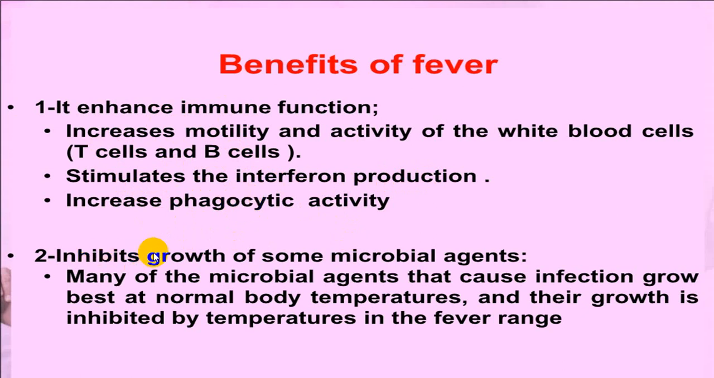At a higher temperature, it inhibits the growth of some of the microbial agents, and thus many microbial agents that cause infection grow best at a normal body temperature. But when the temperature is elevated, the growth of a good number of microbial agents is inhibited. So this is again a beneficial effect. So ideally, elevation of body temperature is a protective phenomenon.